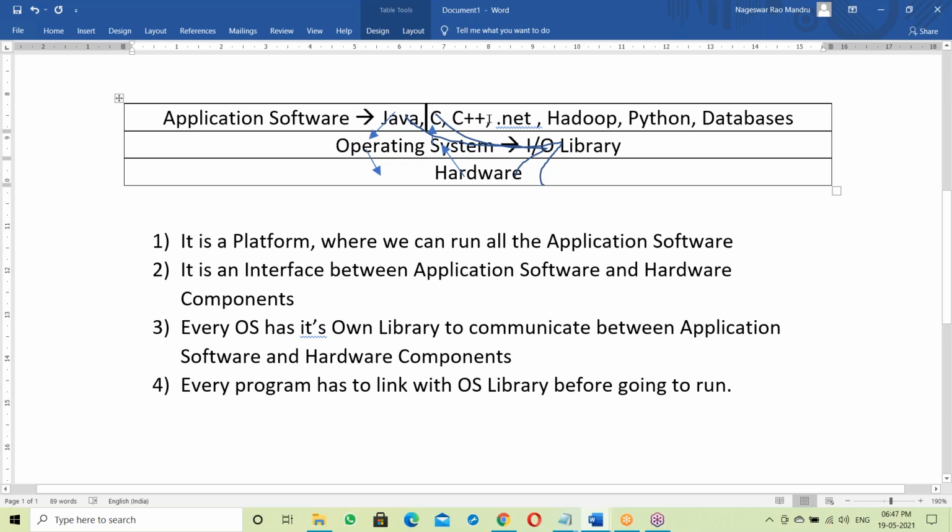C language is static linking. C, C++, and .NET, these three are statically linking. Java and Python are dynamically linking. C, C++, .NET are statically linking; Java and Python are dynamically linking.